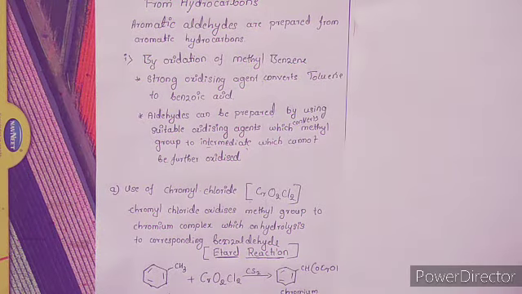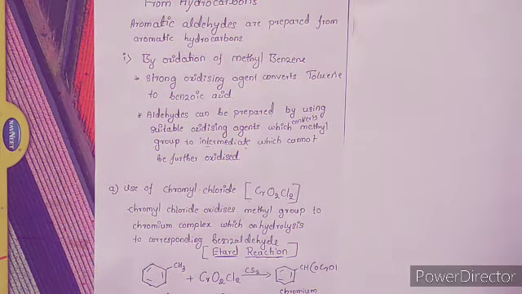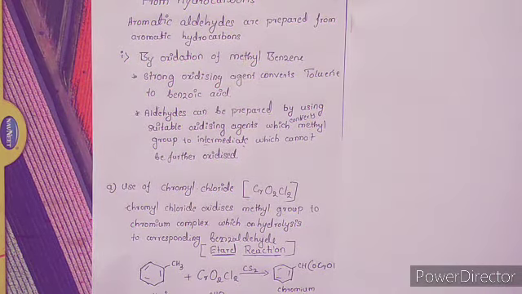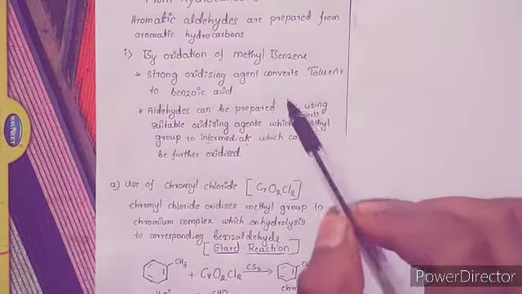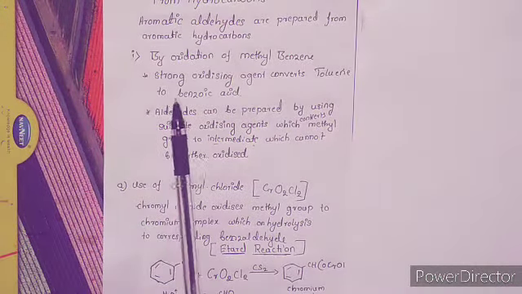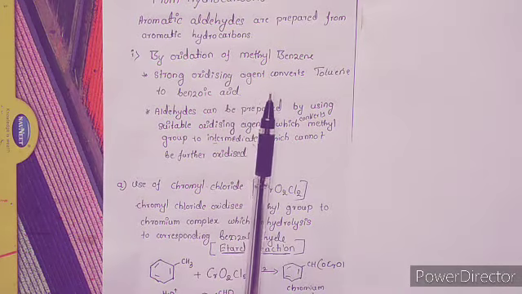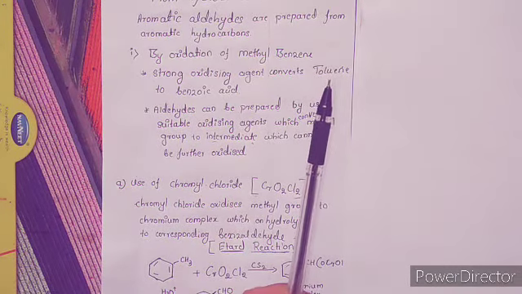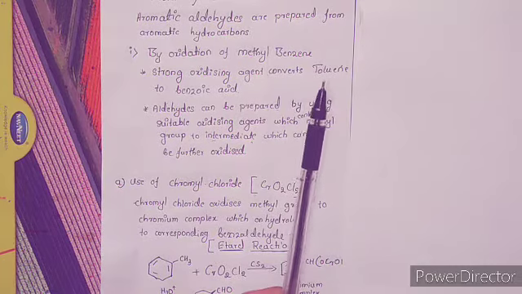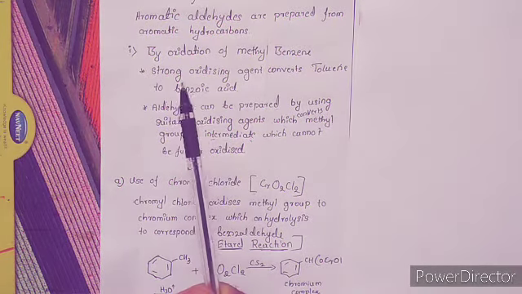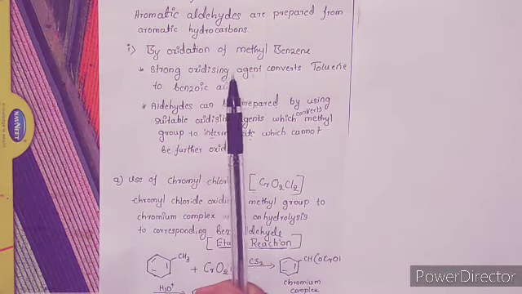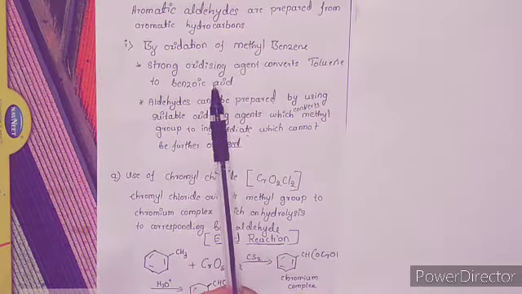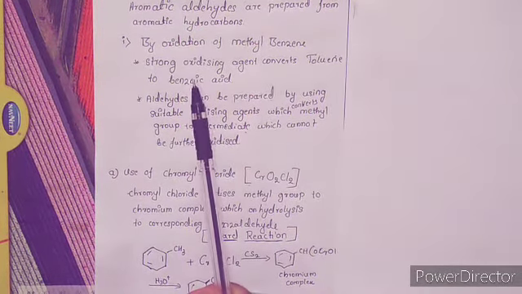The third method is from hydrocarbons. Here, aromatic aldehydes can be prepared from aromatic hydrocarbons. The first method in this type is by oxidation of methyl benzene. The methyl benzene is nothing but toluene, where the CH3 group is attached to the benzene ring. So whenever we use a strong oxidizing agent, it will convert the toluene directly to benzoic acid and there is no formation of any aldehyde intermediate.